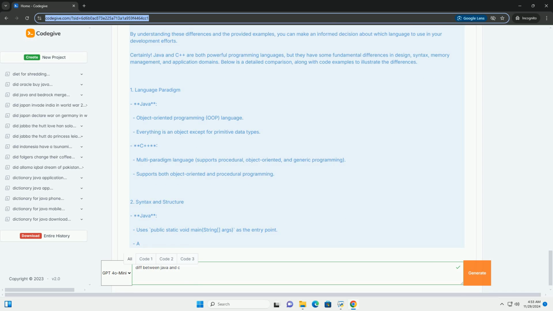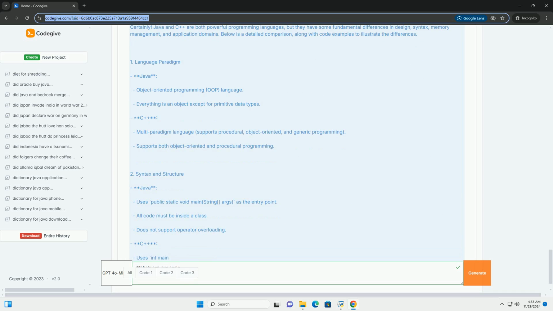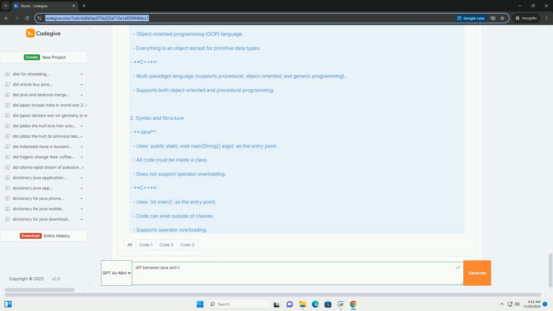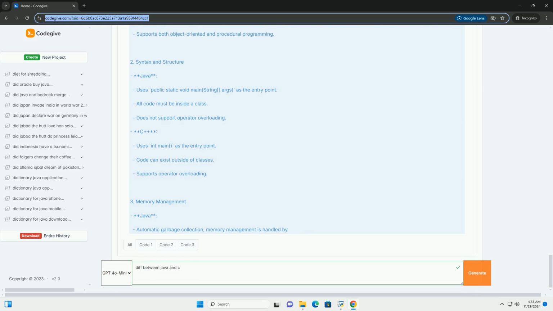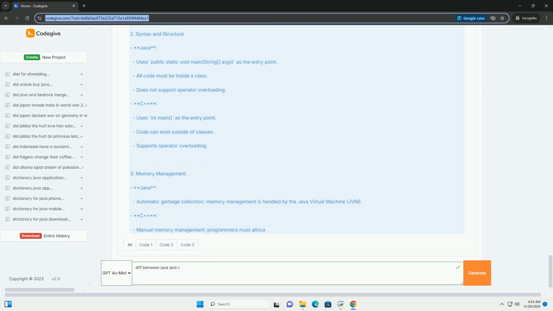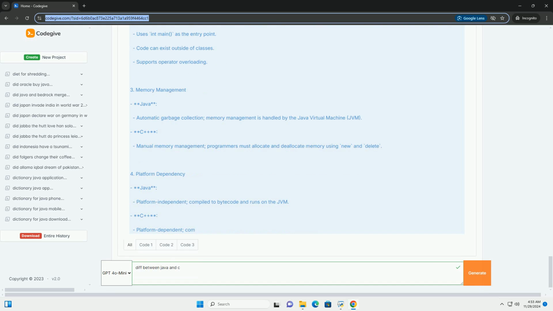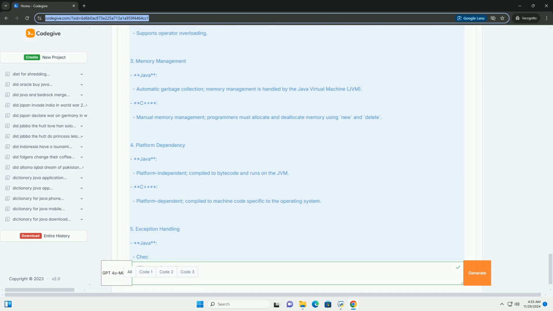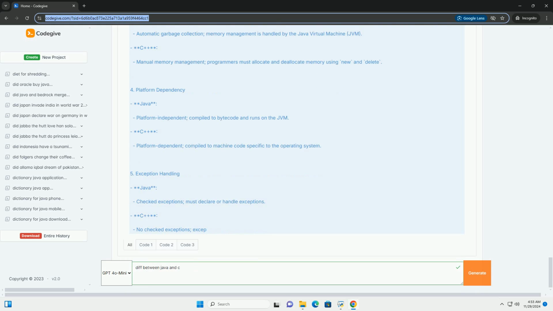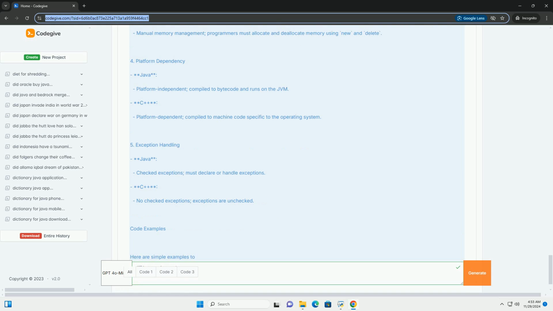3. Object-oriented features. Java: purely object-oriented, everything is an object except for primitive data types. C++ supports both procedural and object-oriented programming. It allows for function overloading and operator overloading.